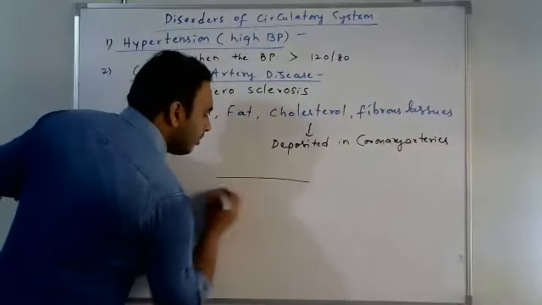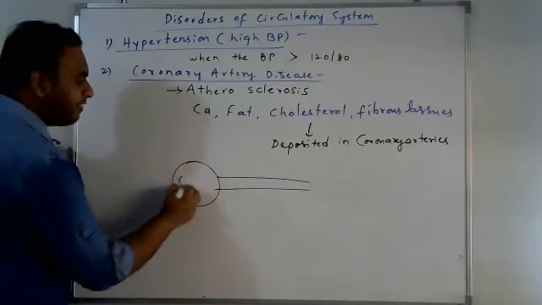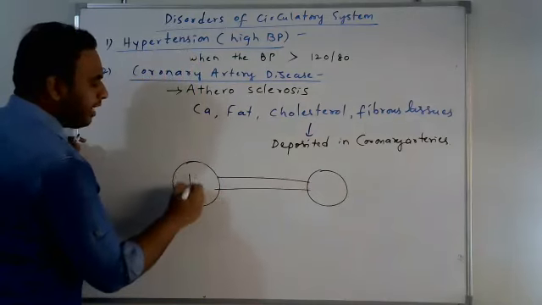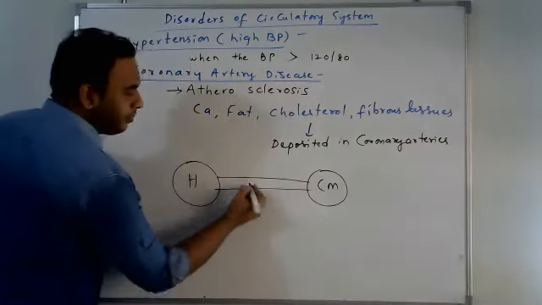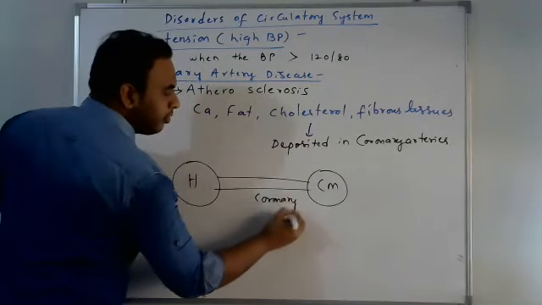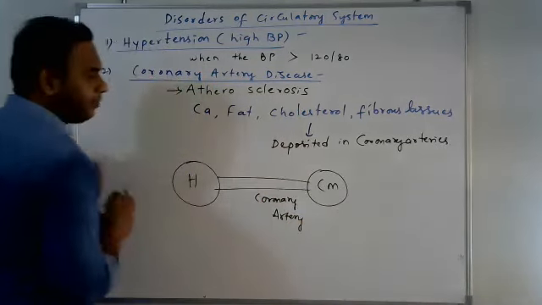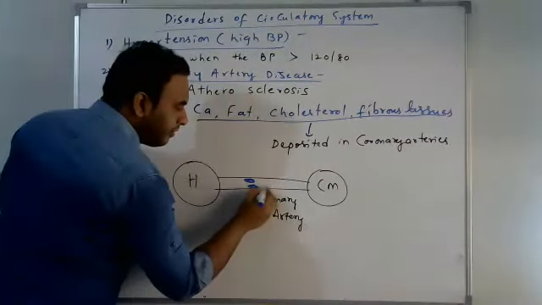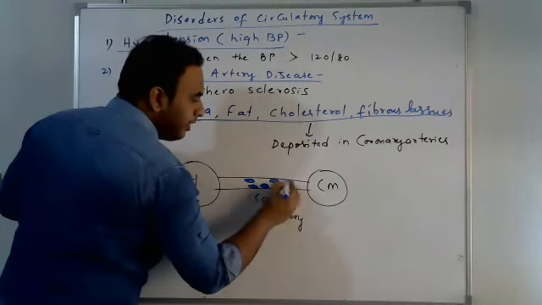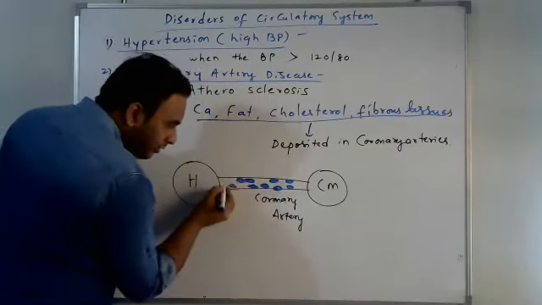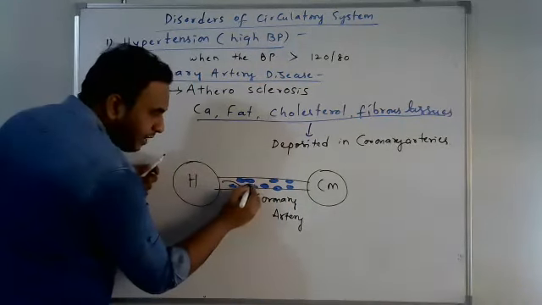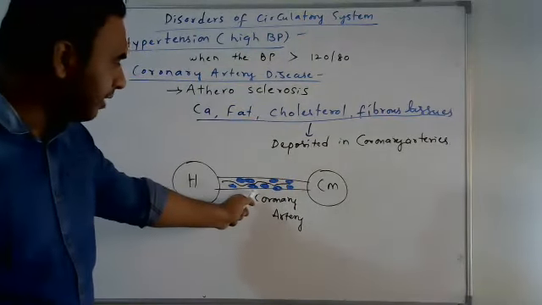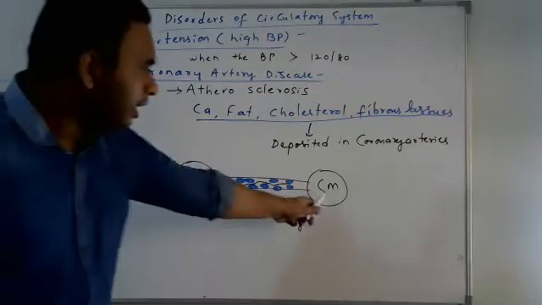Suppose it's a coronary artery. From where does it supply blood? From the heart to the cardiac muscle. Due to the deposition of all these substances in the lumen, the blood flow will be difficult. Why? Because it becomes narrow. The coronary artery becomes narrow, and it supplies blood from the heart to the cardiac muscle.